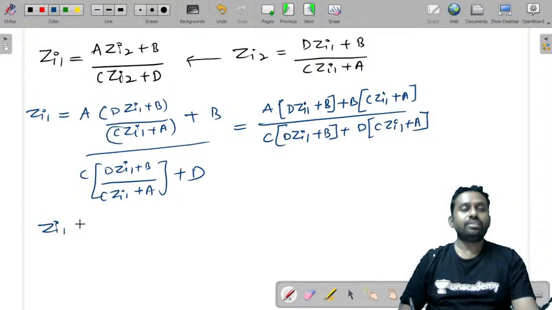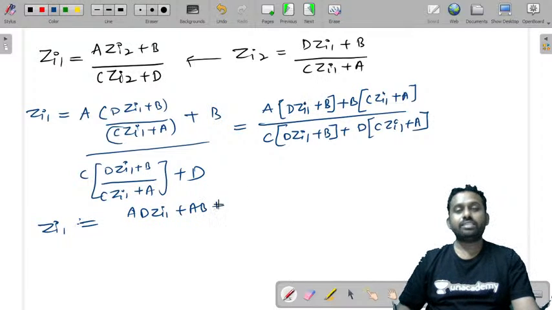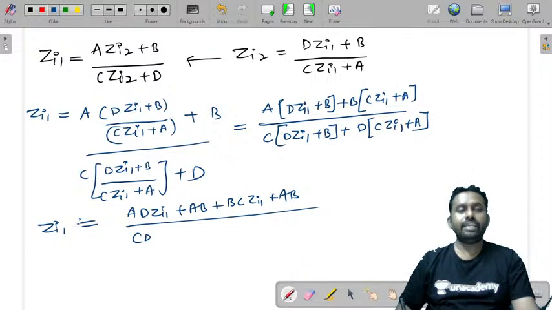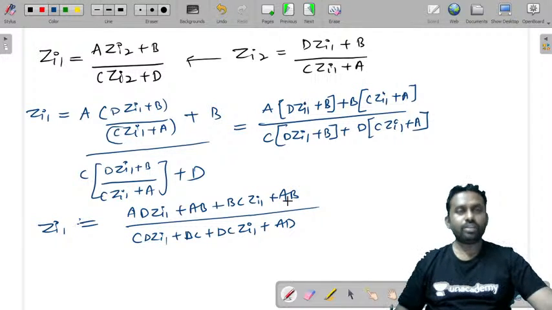So Zi1, first just try to simplify. AD Zi1 plus AB plus BC Zi1 plus AB by CD Zi1 plus BC plus DC Zi1 plus AD. So this is what you'll get from this.